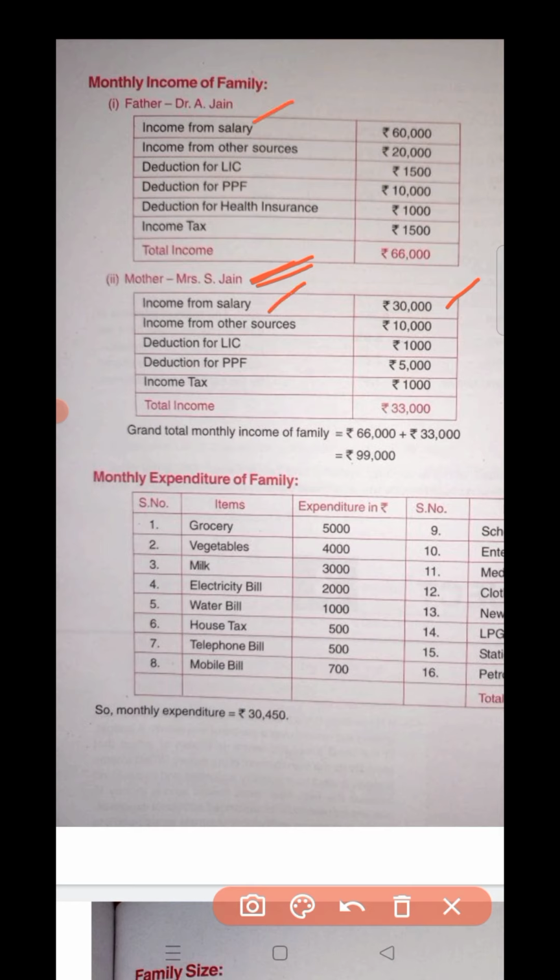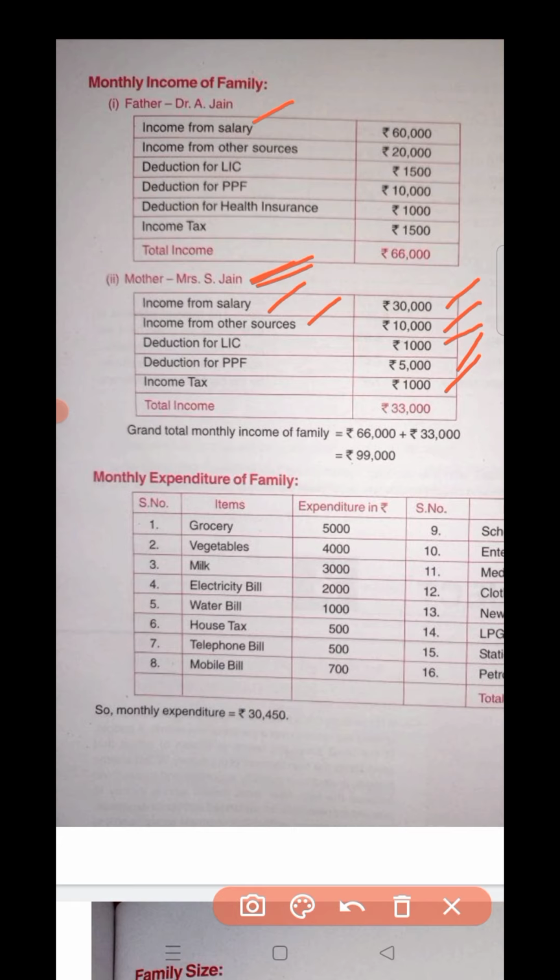Here also you may write business. Income from other sources: if there is another source of income, you may write, otherwise don't write. Deduction means subtraction. After whatever income we earn, this is kept in other places. The LIC, life insurance. Deduction in PPF, that is provident fund. Income tax means tax paid to the government.